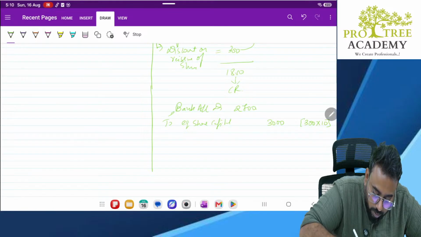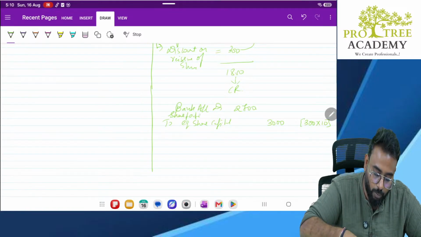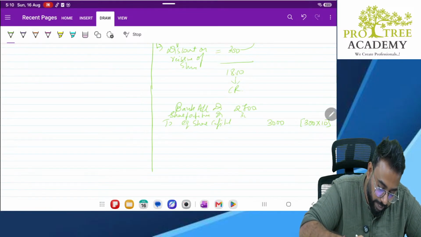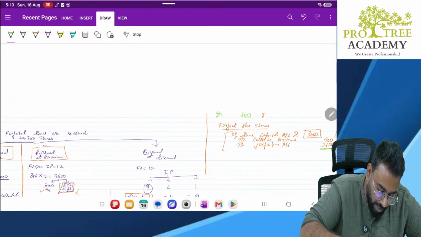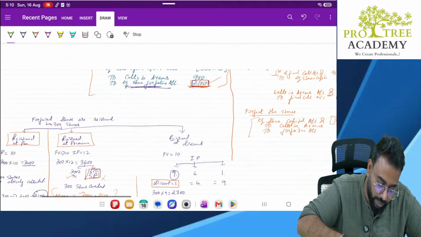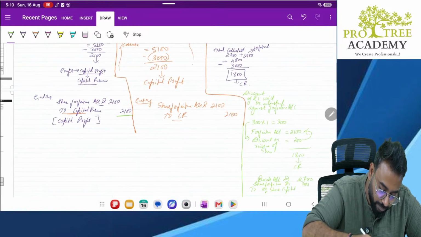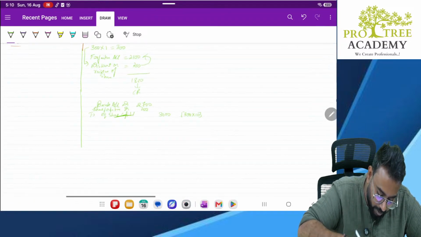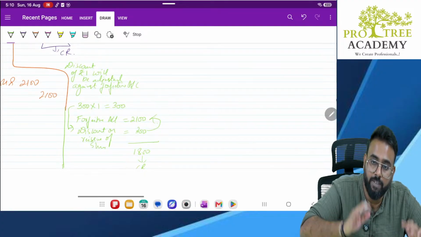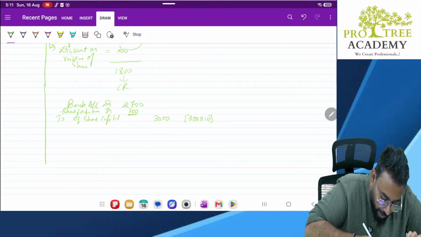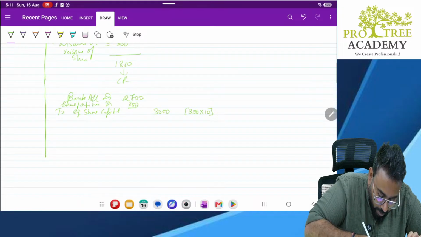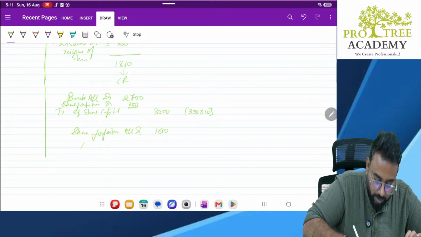Forfeiture account debit 300. Now, earlier, what was the credit balance of share forfeiture account? 2100. Now, how much did we debit? We debited it with 300, correct? So what is the remaining balance? 1800. That will be transferred to your capital reserve. So, share forfeiture account debit 1800 to capital reserve 1800.